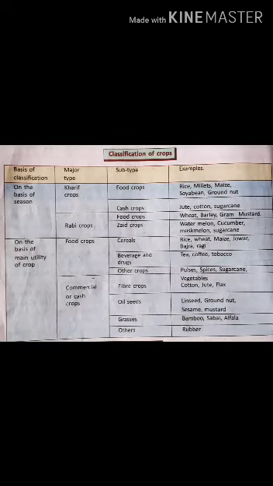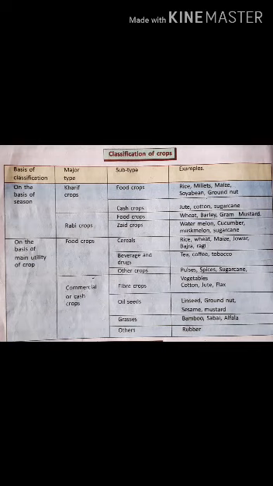If we look at the subtypes of the food crops, there are cereals. What are cereals? Cereals are all crops which have grains. Example, rice, wheat. Number two, beverage. What are beverages? Beverages are liquids for drinking, something we can drink. Tea, coffee. Below that, cash crop.